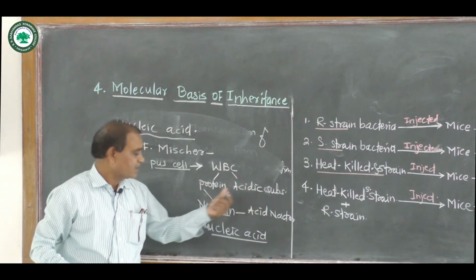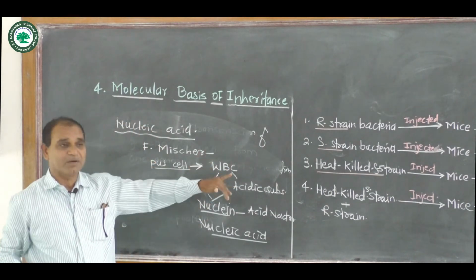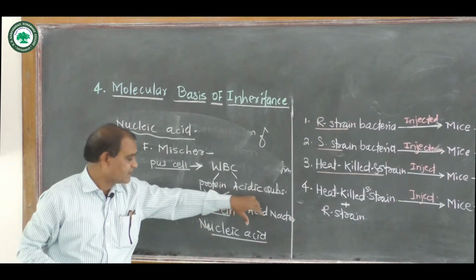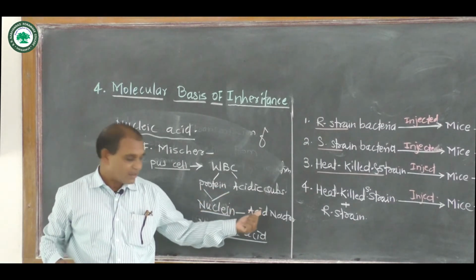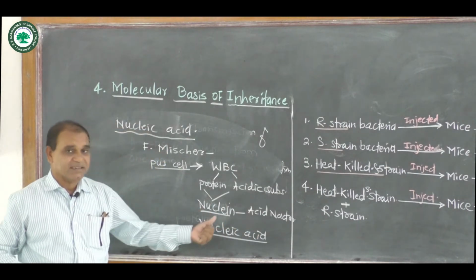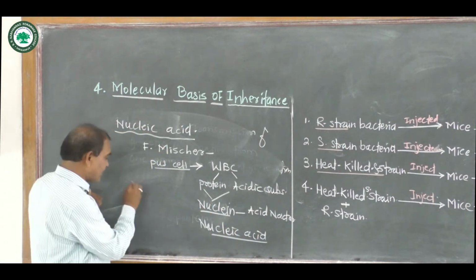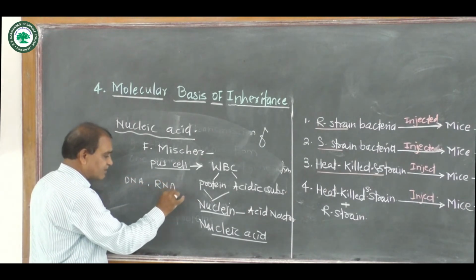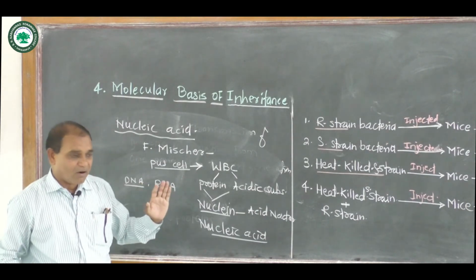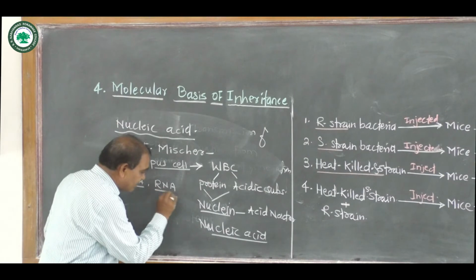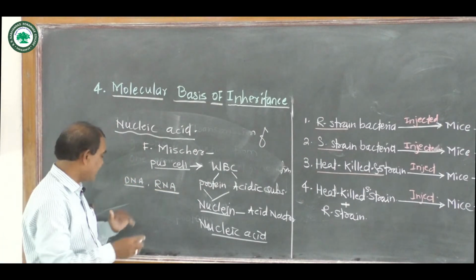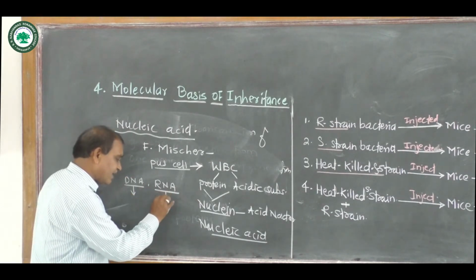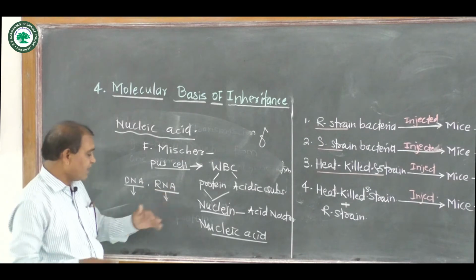Now this WBC was washed with alkaline sulfate or alkaline phosphate, to obtain the protein and acid. They are called nuclein, and this nuclein is acidic in nature, hence called nucleic acid. There are two types of nucleic acid, DNA and RNA. DNA means deoxyribonucleic acid and RNA means ribonucleic acid. DNA is the genetic material generally in higher organisms, and RNA is the genetic material in viruses.